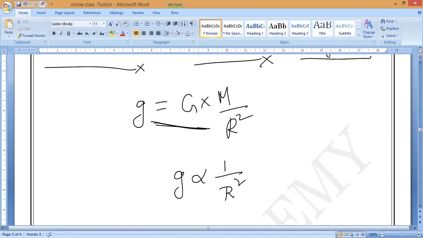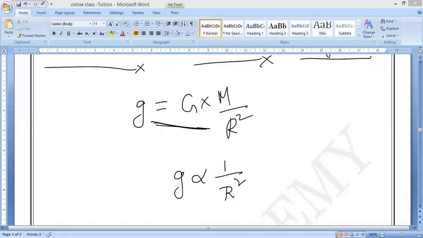Do you understand? The value of G is inversely proportional to the square of the distance from the center of the earth. From where? From the center of the earth. That is why every object is attracted towards another object's center, not its surface. Remember, from this formula we can conclude G value is inversely proportional to R square. R is the radius of the earth.